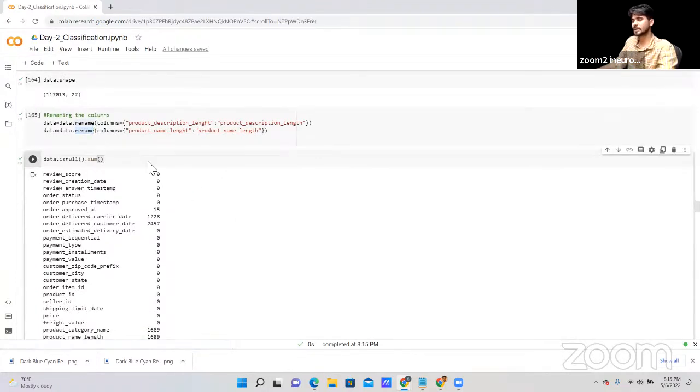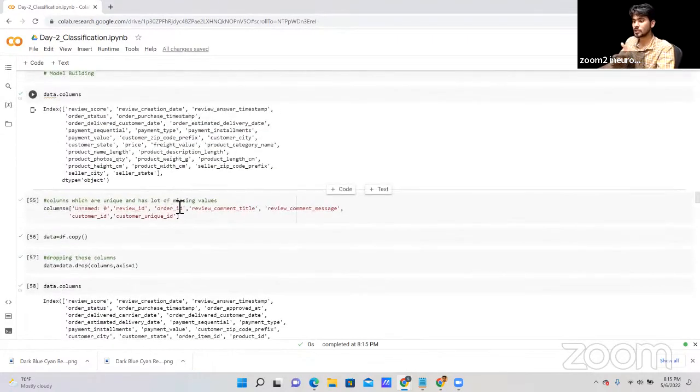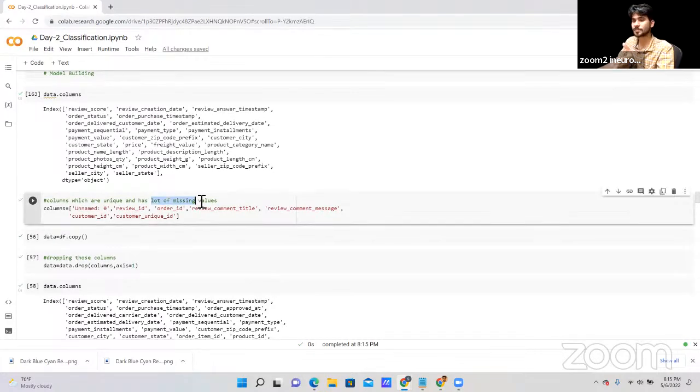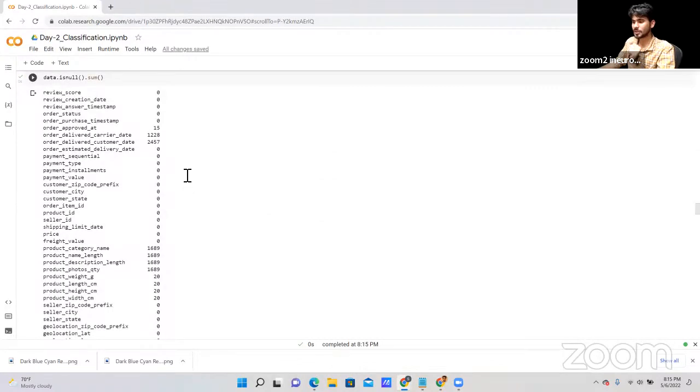After that, I'm just checking the null values that we have in our data set after dropping the unnecessary columns and lots of missing data from our data set. So after dropping, I'm getting these null values. As you can see here, review approved add columns, we have only 15 null values.